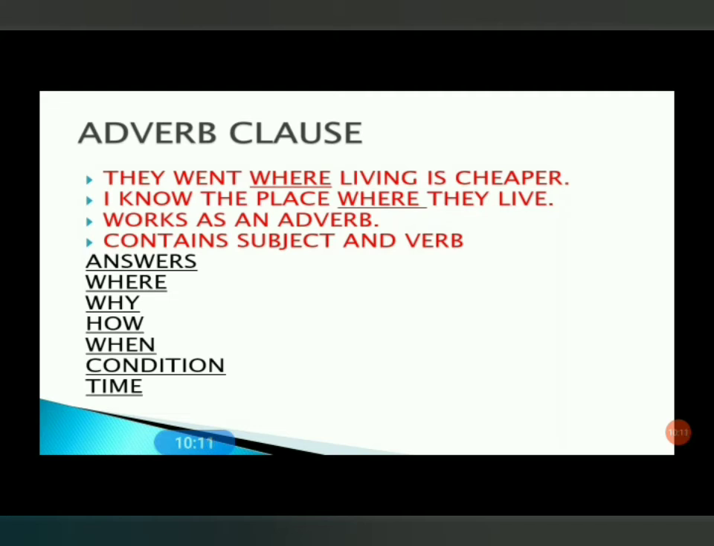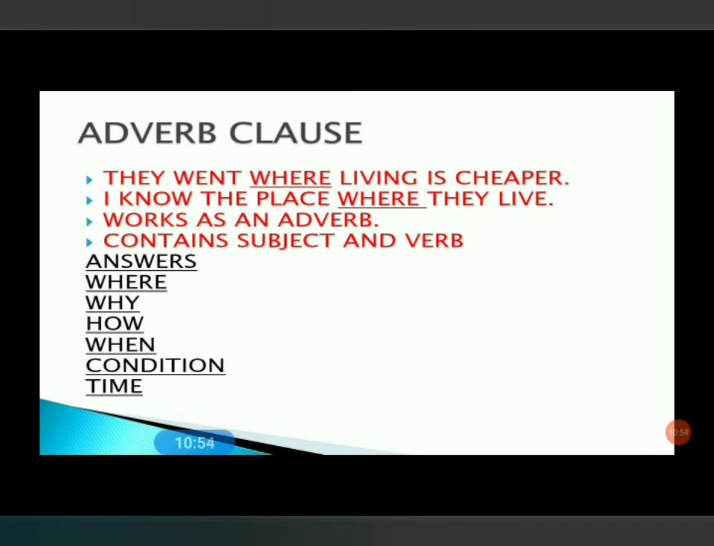Adverb clause. They went where living is cheaper. And the second sentence, I know the place where they live. In both sentences, you may see the word where comes in the first sentence and where in the second sentence. So it becomes very difficult to identify the first sentence and the second sentence and the kind of clauses. So I tell you the easiest way to find out.